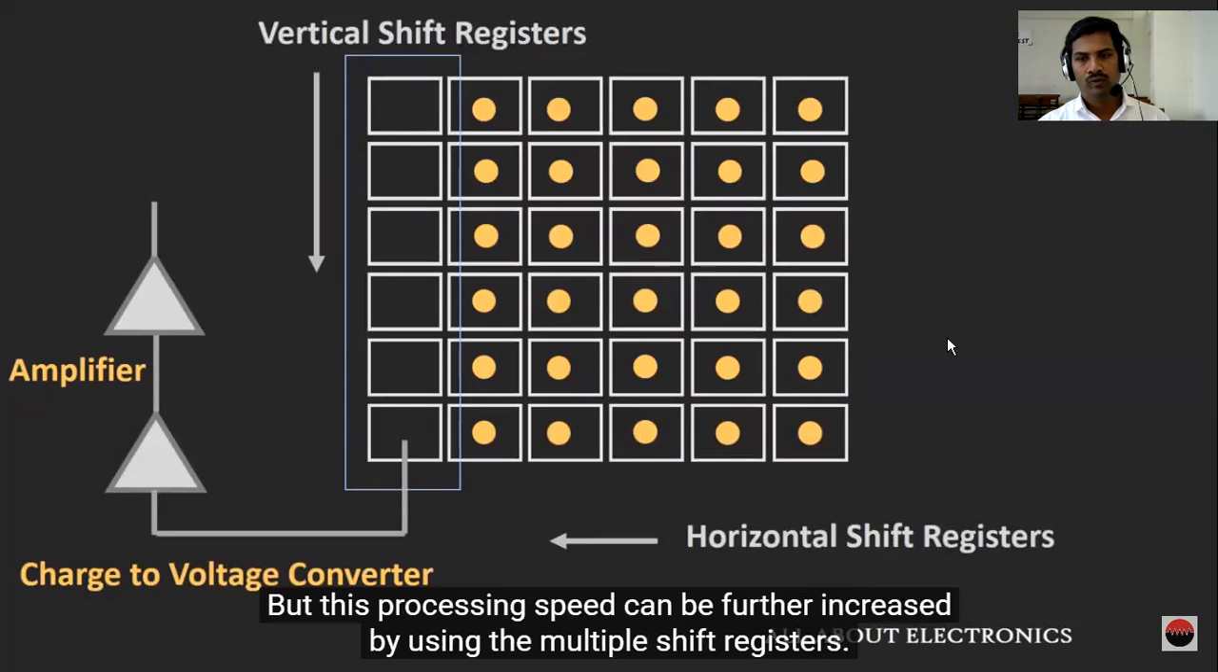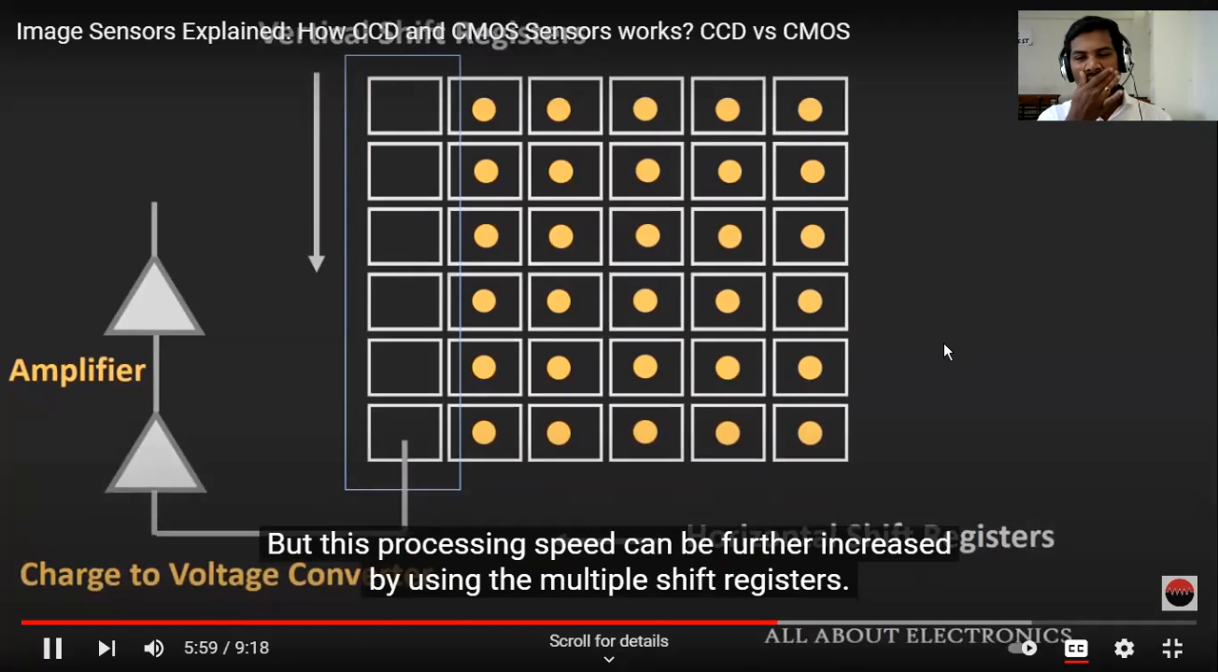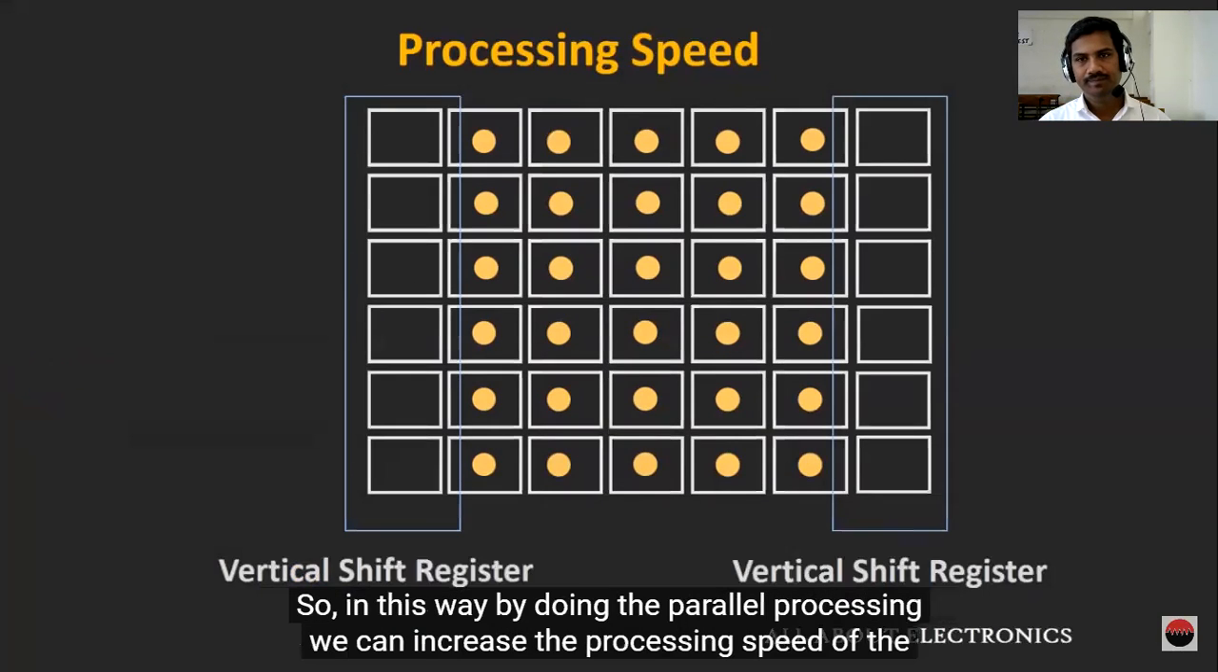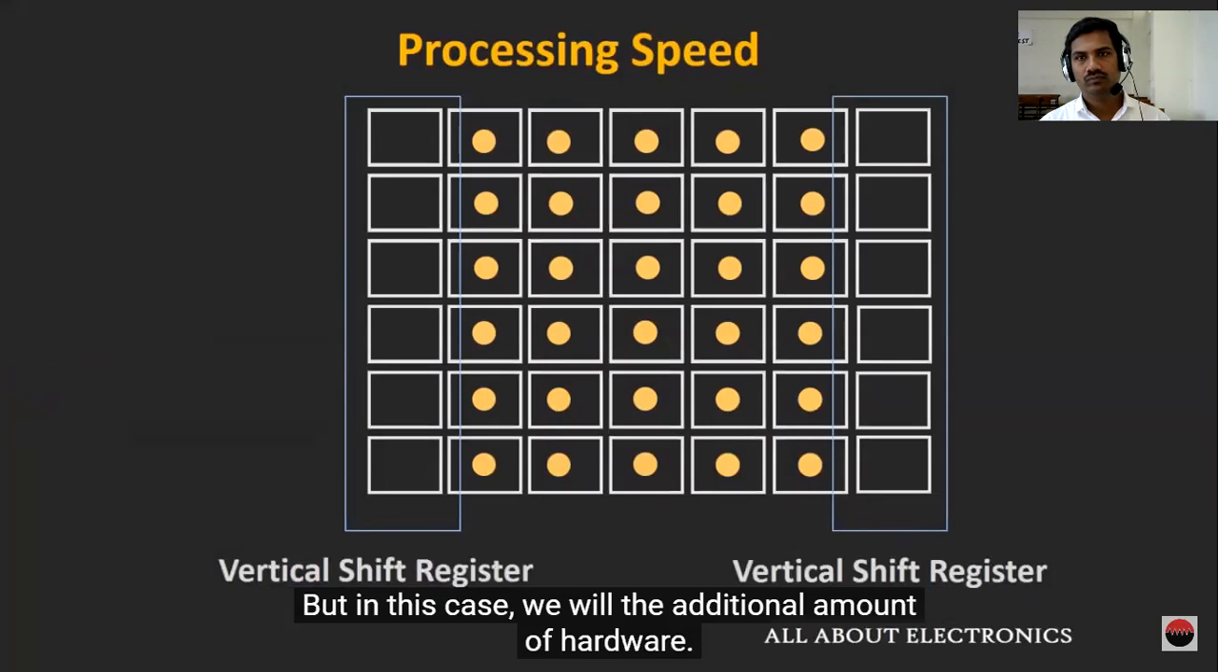But this processing speed can be further increased by using multiple shift registers. So in this way, by doing parallel processing, we can increase the processing speed of this CCD sensor. But in this case, we will require an additional amount of hardware.